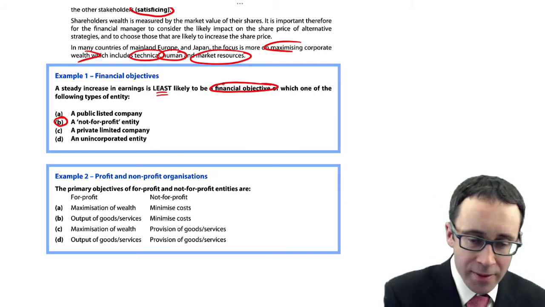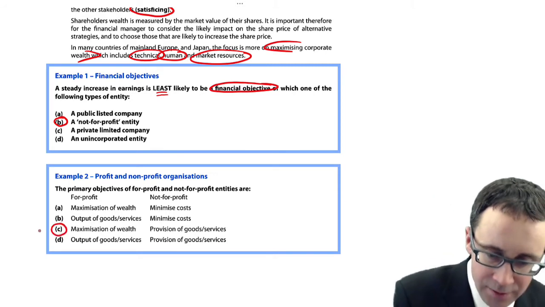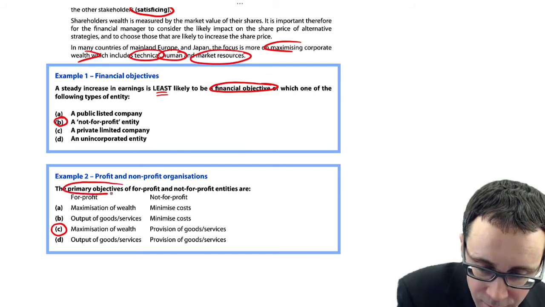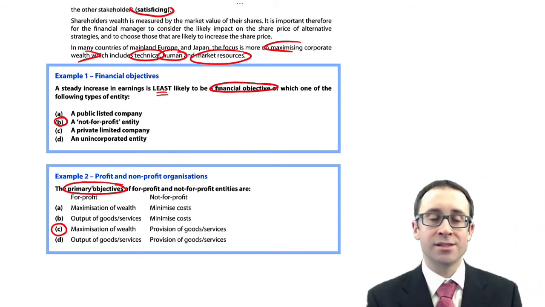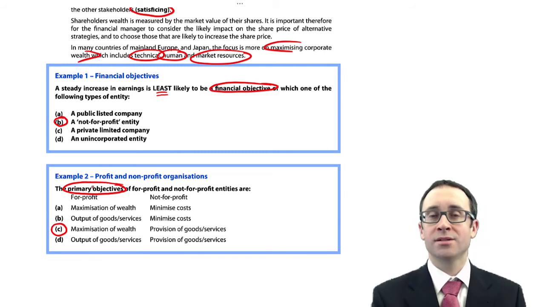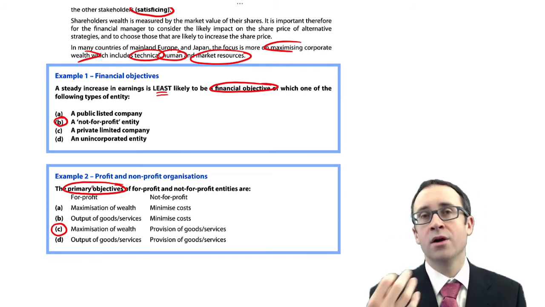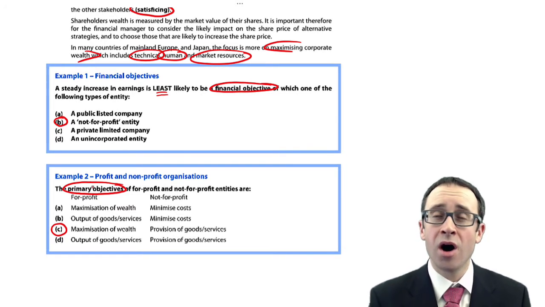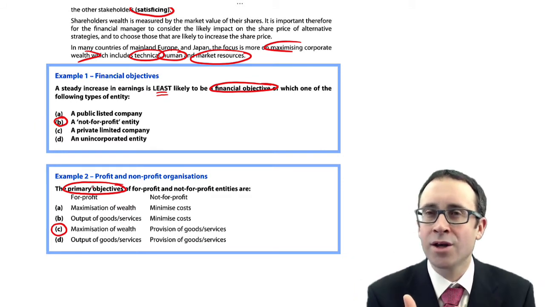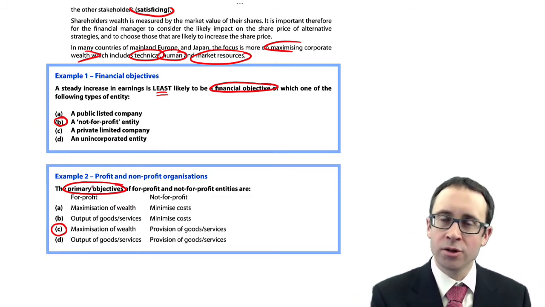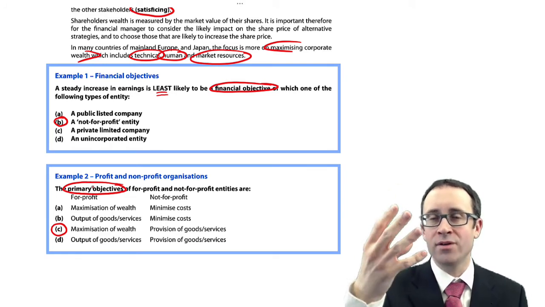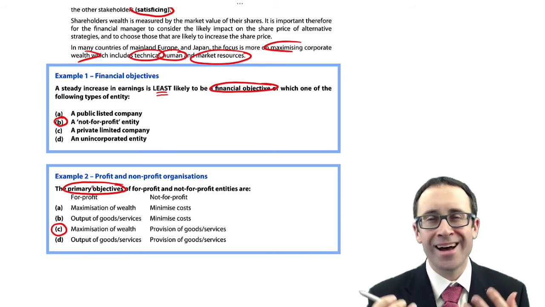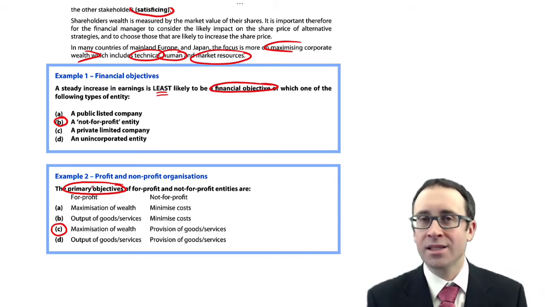Example number 2, I think the answer there is C. It says the primary objectives for profit and not-for-profit entities are, well, for profit entities, they're focusing on profit and making the owners richer, so that's looking at your maximization of wealth. For not-for-profit, minimizing costs would increase the surplus, because you have the same revenues, reduced costs, and a bigger surplus that you can use to fulfill your cause. However, that's not the primary objective, is it?